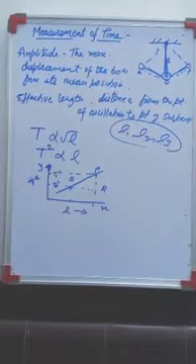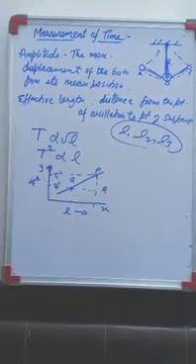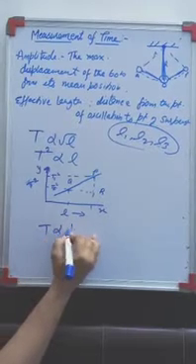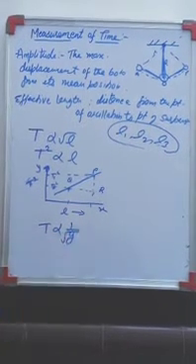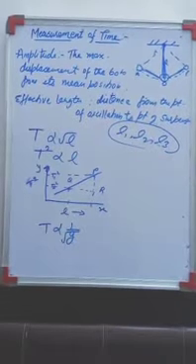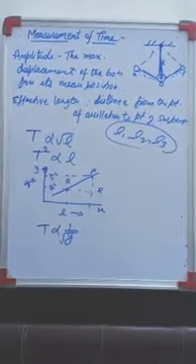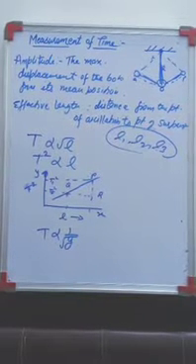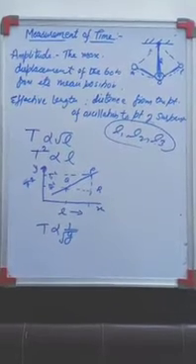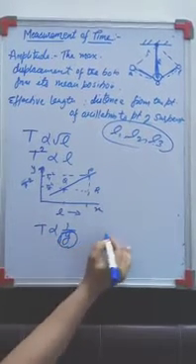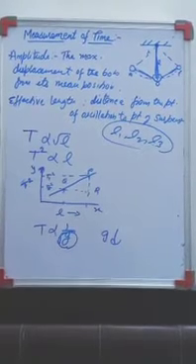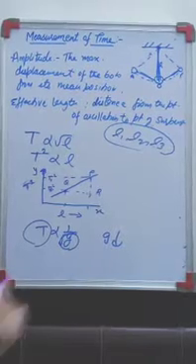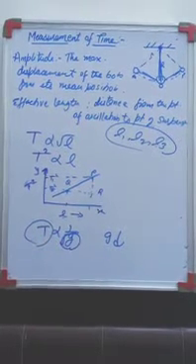Also the relation between time period, gravity and length: time period is inversely proportional to the square root of gravity. That is the reason a pendulum clock goes slow when it is taken to mountains or mines, due to decrease in the value of g. Whenever we go to the mountains, gravity decreases, hence your time period also changes. So your time period depends upon the length, and it depends upon gravity also.